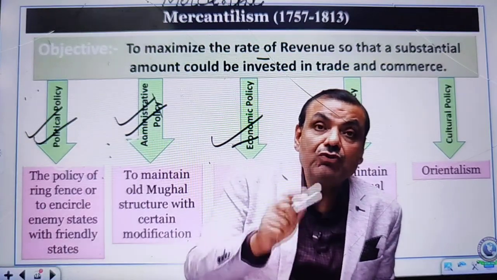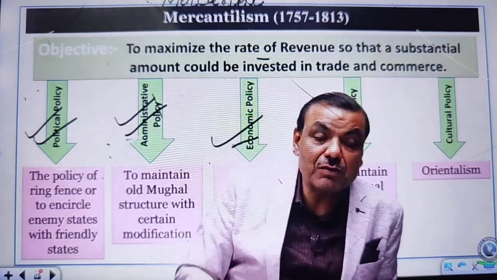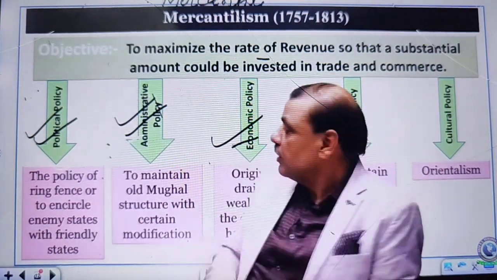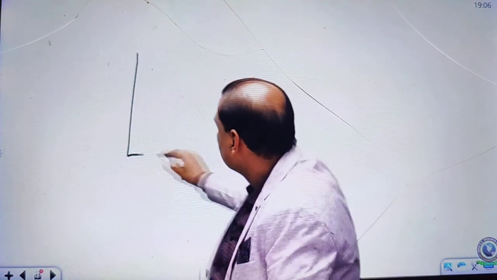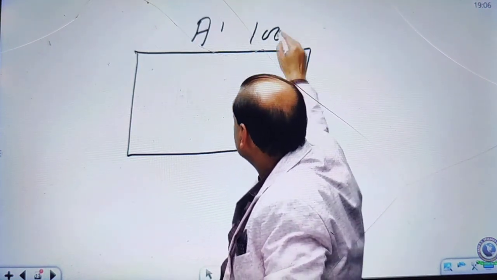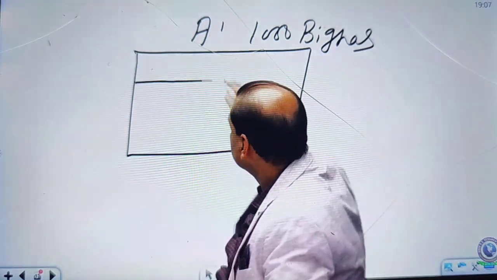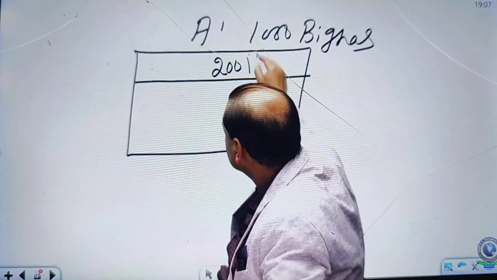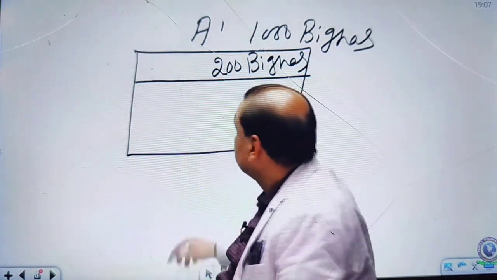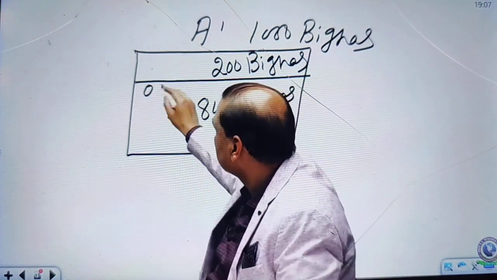Please, ask me the question. Once again, I am going to repeat the permanent settlement. If you people will tell, who has just spoken? Now just in Bengal, that is the plot of land. This is the landlord. There is 1,000 bihaj of land. So 1,000 bihaj of land. This is 200 bihaj of land. And this is 800 bihaj of land. Now you can ask me the question why I have divided this 1,000 into 200 and 800 bihaj.